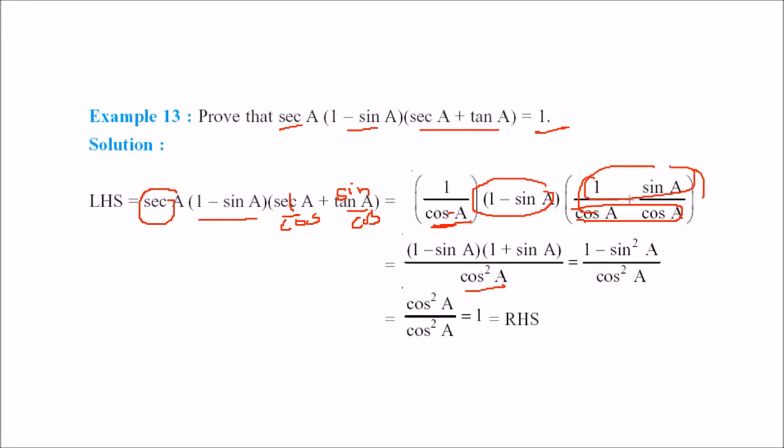What is 1 minus sin A times 1 plus sin A? This is a plus b, a minus b, so we can use a square minus b square, that is 1 minus sin square A. This is 1 minus sin square A by cos square A. But we know that 1 minus sin square A is nothing but cos square A. So we can write here cos square A. This gets cancelled. It will become 1, which is equal to your RHS.